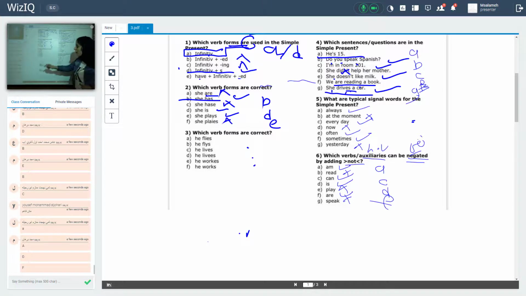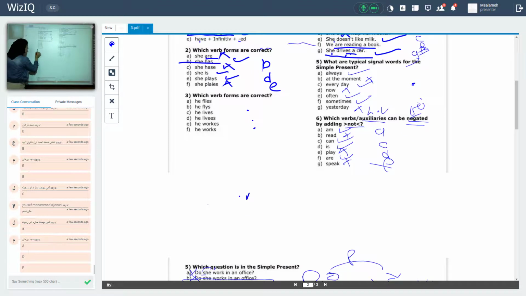Back to Yusuf. Yusuf said that he has a misunderstanding with this grammar. I said, when I have a sentence without a specific time, that means this sentence is in a simple present tense. So I should use which form? Subject plus verb S or ES plus complement.